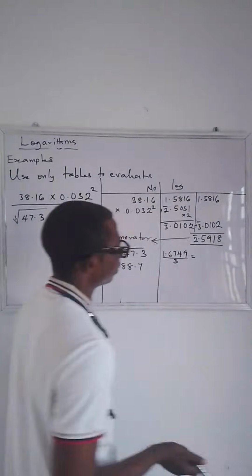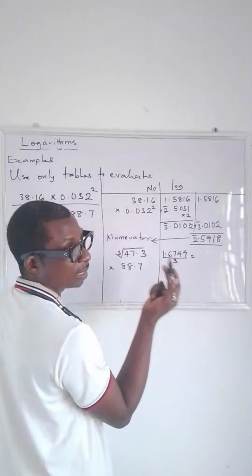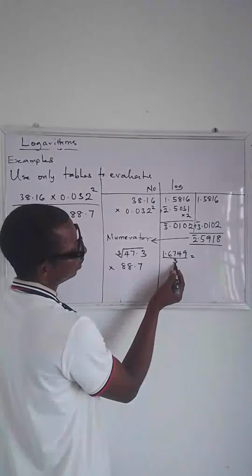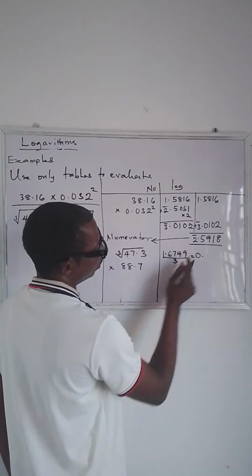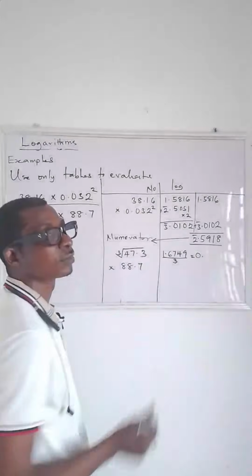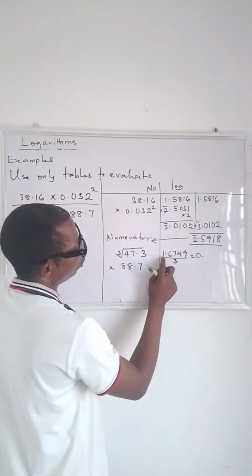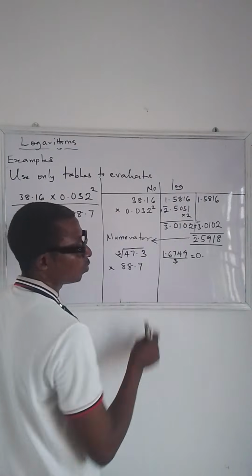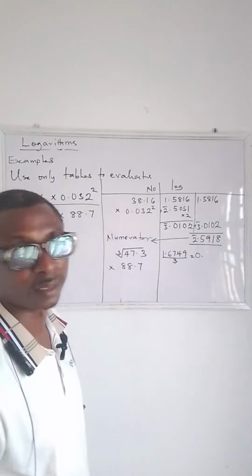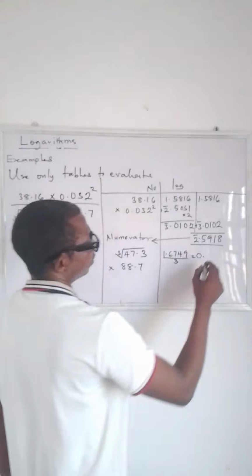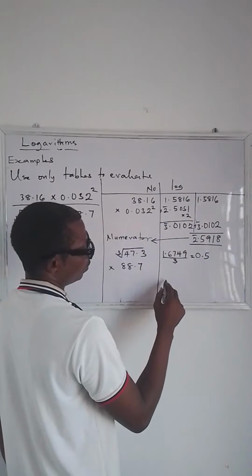So how do we do this? Now let's look at it. This is the way you are expected to do it without your calculator. Now 3 goes in 1 is 0. It's not possible. You cannot see 3 in 1 to have a whole number. So now you join this and this together. That's 1 and 6, that's 16. So 3 goes in 16 five times, so you'll be left with 1.